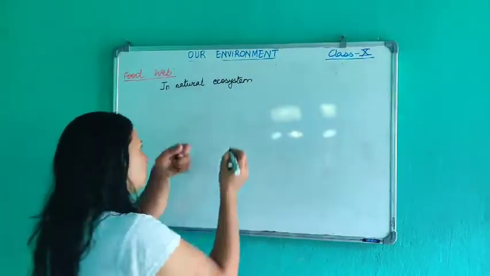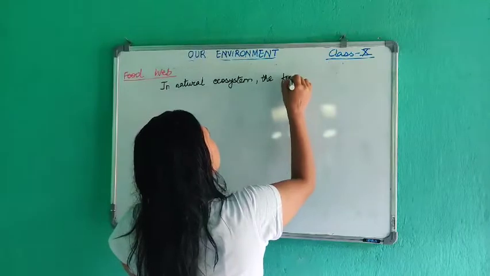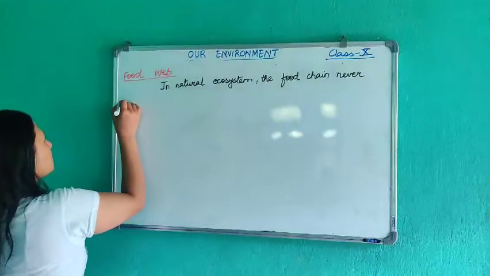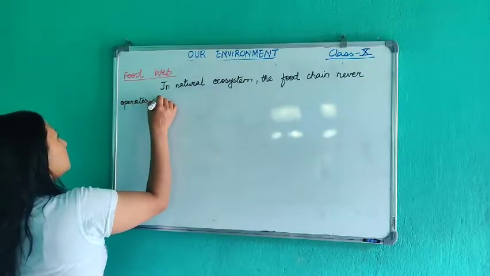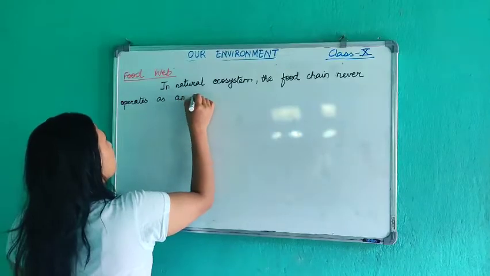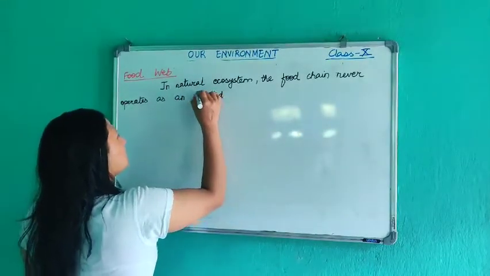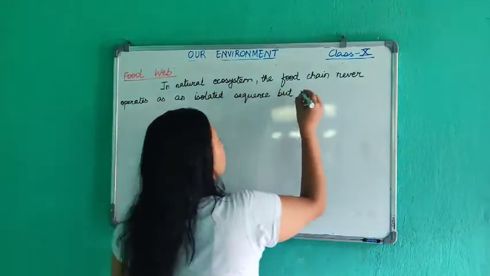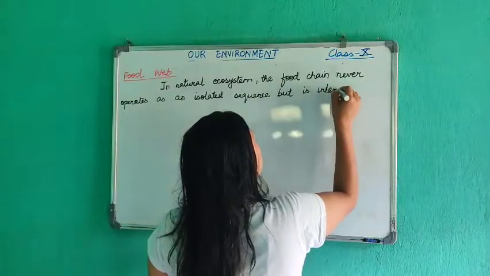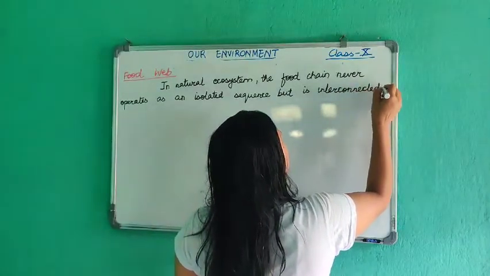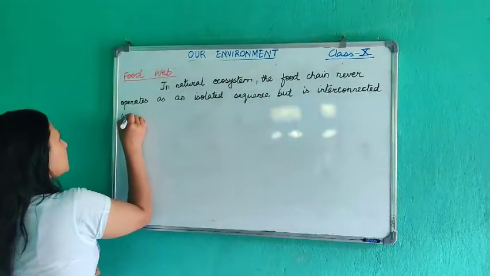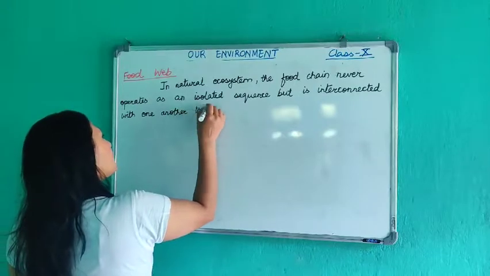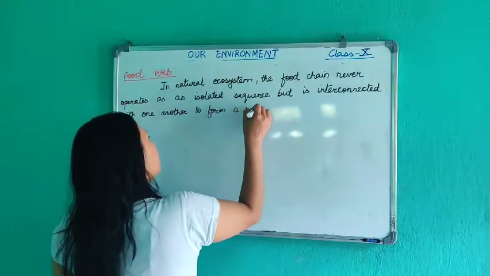Okay, in natural ecosystem the food chain never operates as an isolated sequence, but is interconnected with one another to form a web-like pattern.